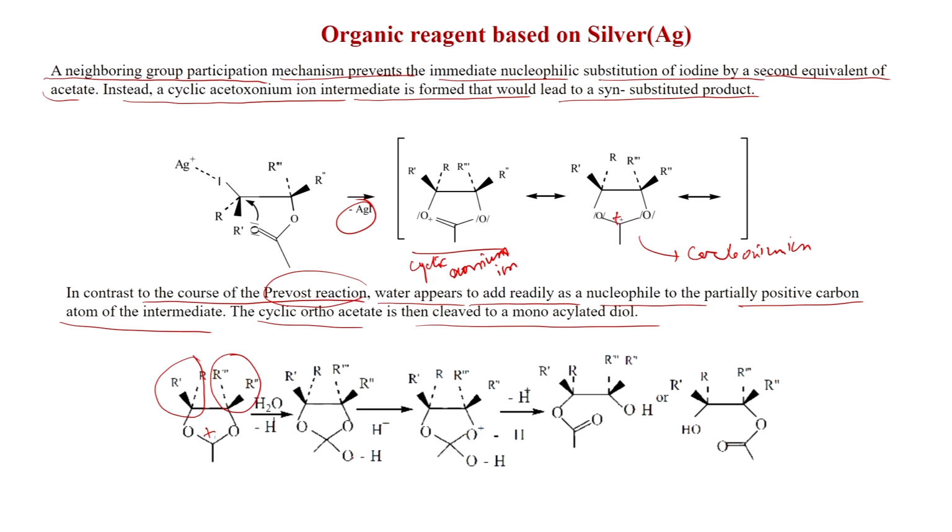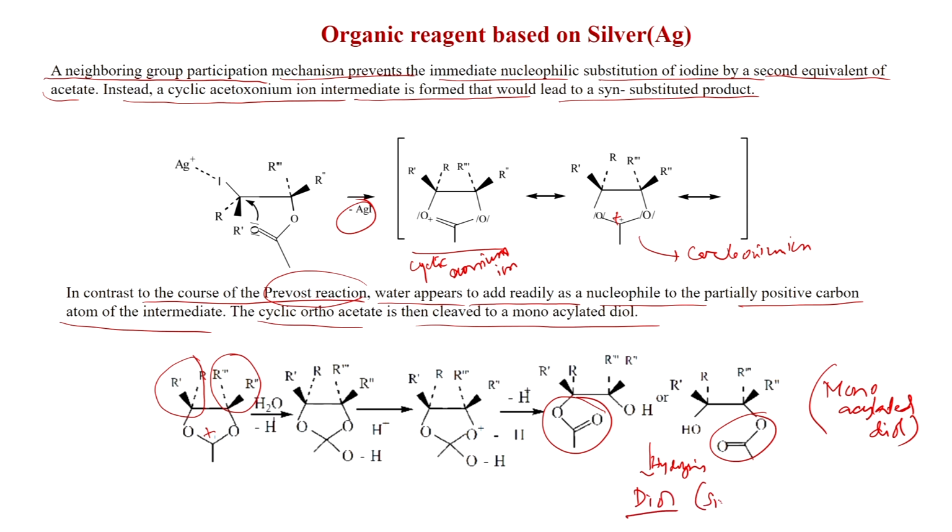So, we will see that when this water attacks the carbonium ion, you generate this and then it is opening actually. So, either the acetate will form this carbon atom or this carbon atom, whatever. So, this is actually a monoacylated diol. You get a mixture of monoacylated diol, but after hydrolysis you get the diol. So, after hydrolysis you get diol, single product.